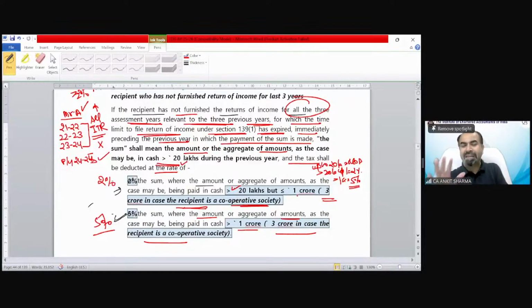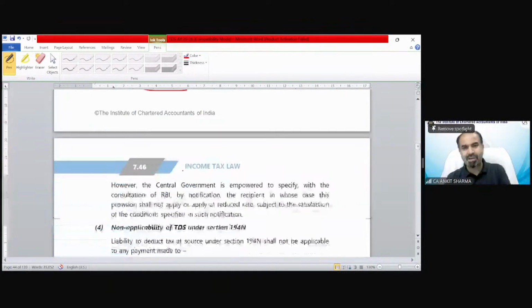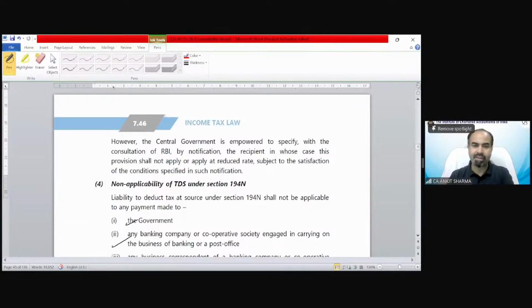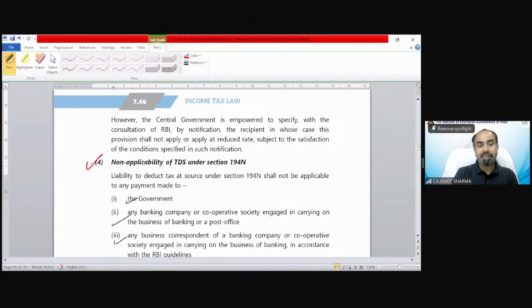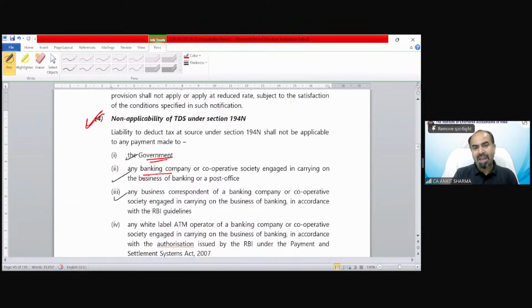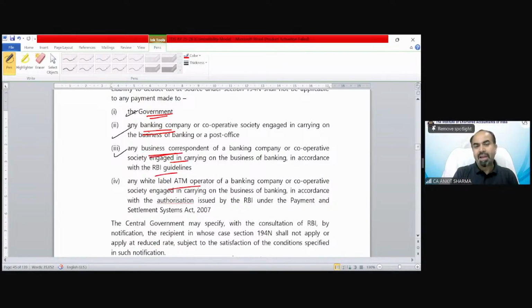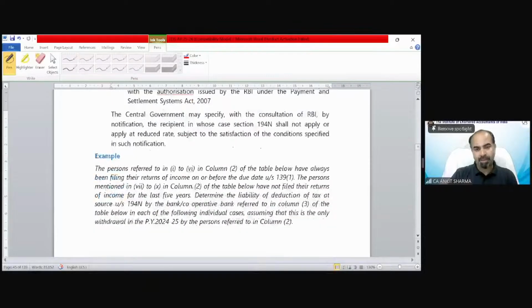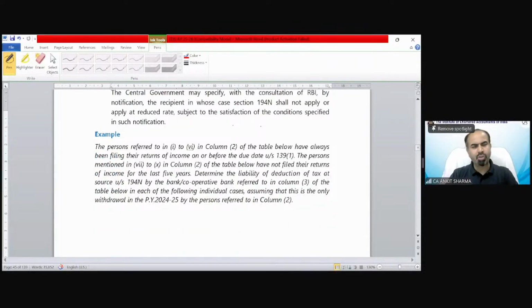So if you are feeling that this is complicated, this is very confusing, just wait. Here's an example. You will be able to understand each and everything of it. So non-applicability: if the withdrawing authority is government, if the government is withdrawing from bank, then no TDS, of course. If a bank is withdrawing its amount, or any business which is regulated by RBI guidelines, any white label ATM operators withdrawing cash, then in these cases, this section is not applicable. Now we have an example. After this example, you will understand what exactly we were trying to explain.